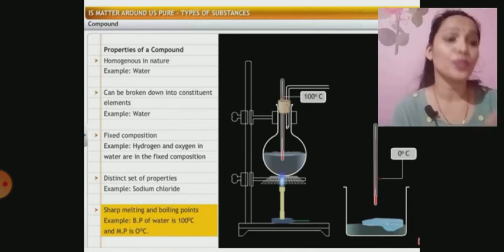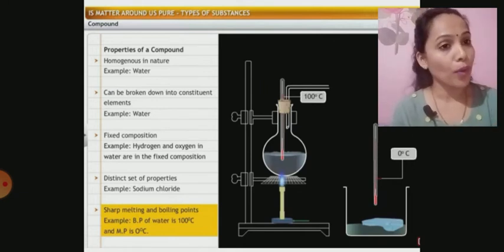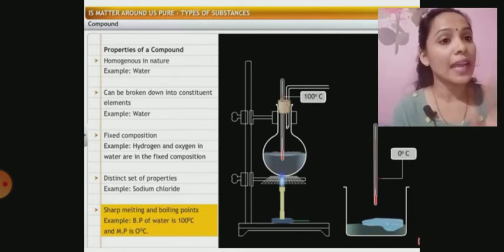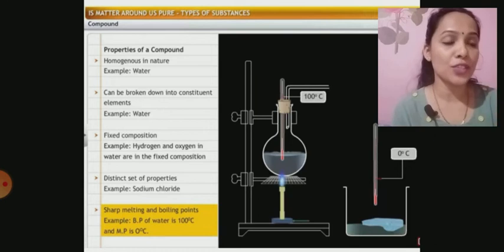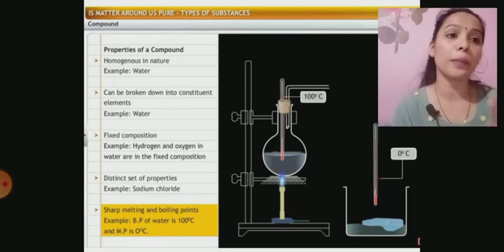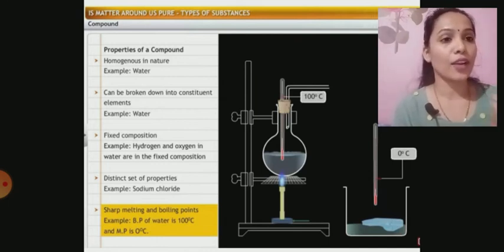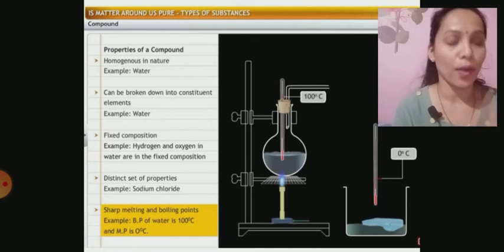No, sorry, that is the definition of a mixture. So, what is a compound? A compound is two or more elements combining in a fixed ratio by mass. If two or more elements combine in a fixed ratio by mass, they are called compounds.